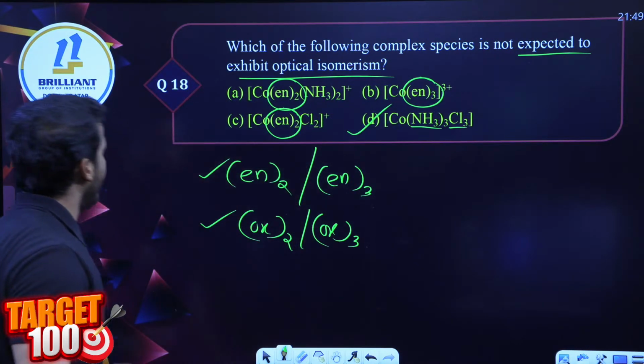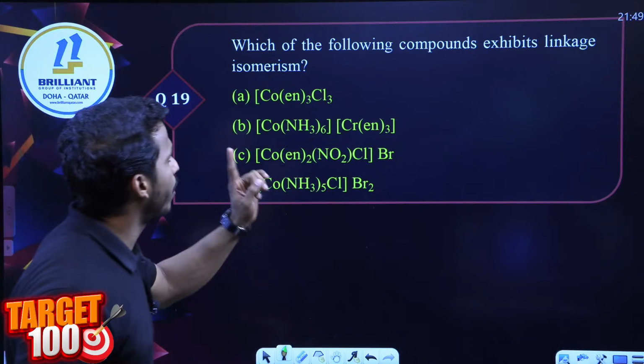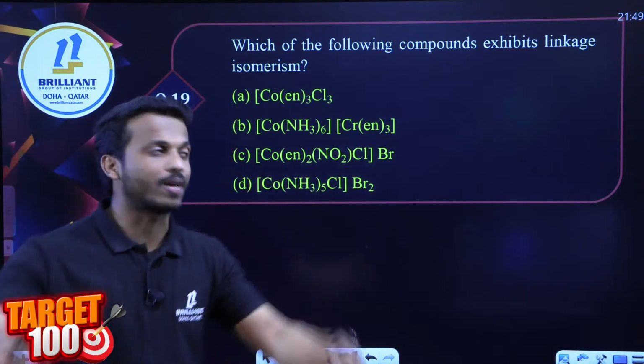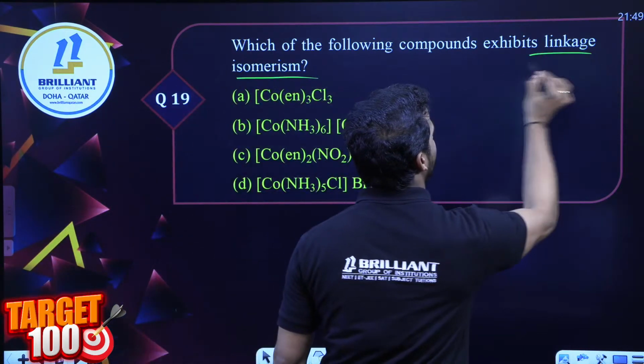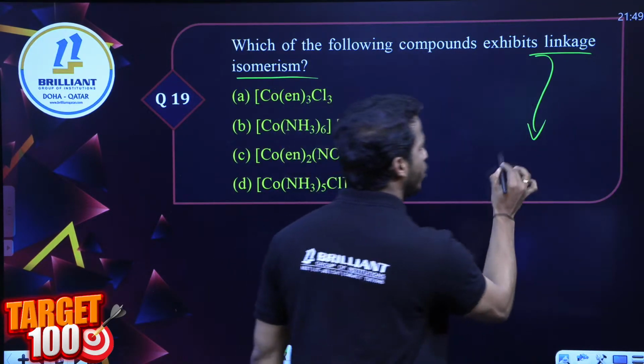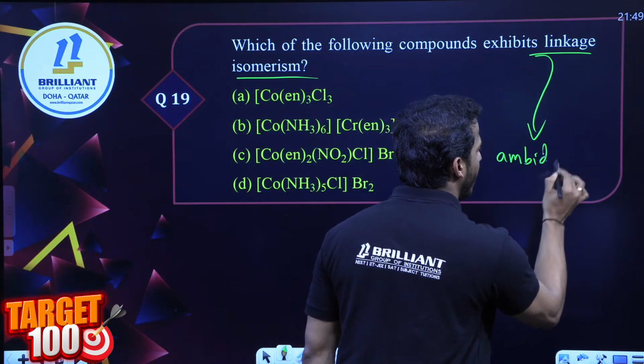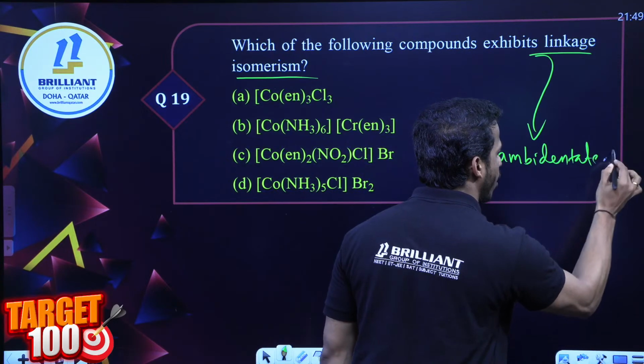Okay, clear? Next, dear all, which of the following compounds exhibit linkage isomerism? Come on, all of you. Linkage isomerism, you know the best condition: it should contain an ambidentate ligand. Come on, all of you.